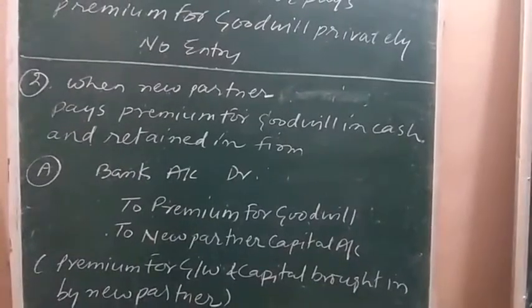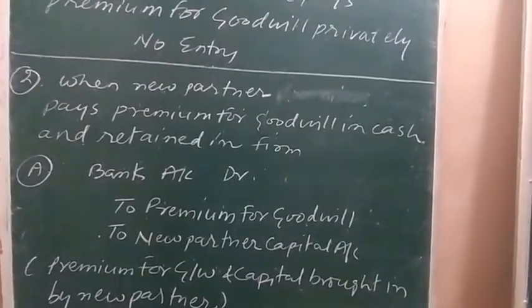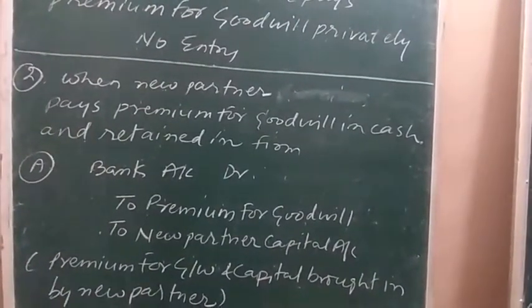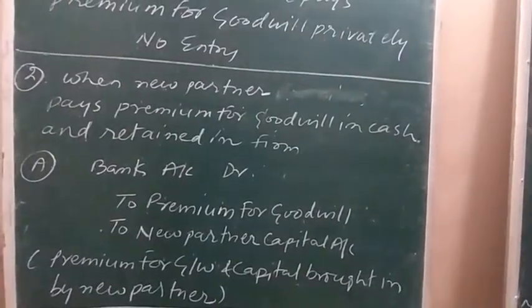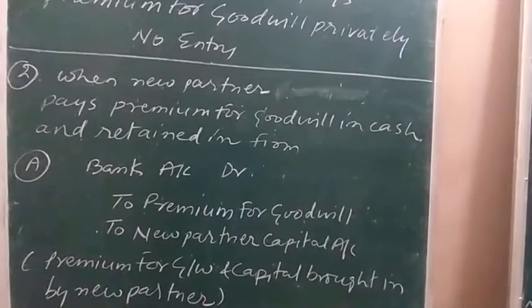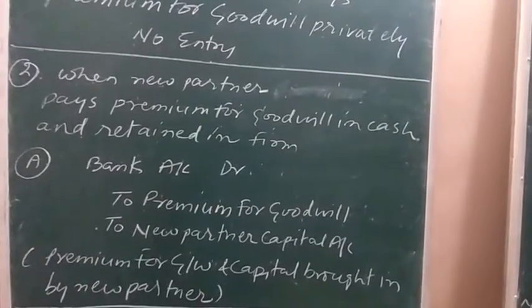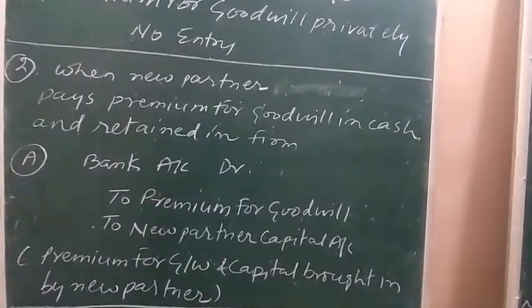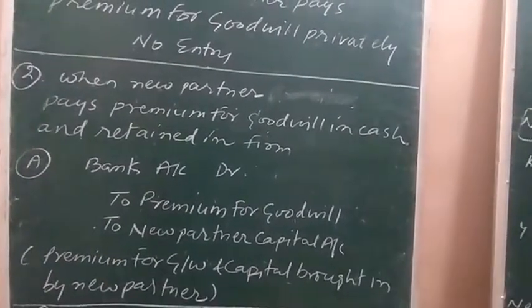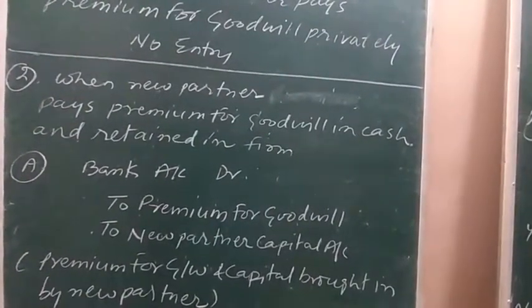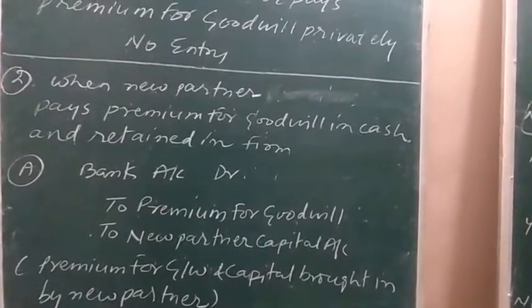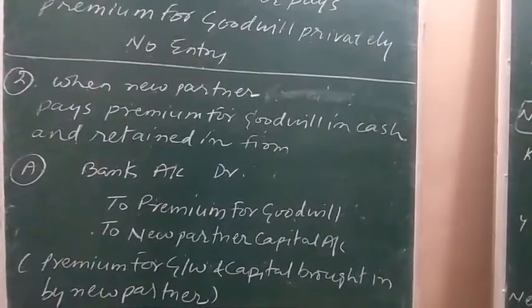First entry will be for bringing the premium for goodwill amount within the firm. It will be brought in cash or through cheque by the new partner. So what will increase within the firm? The cash or bank account. Increase in cash or bank as an asset of the firm is shown on the debit side.